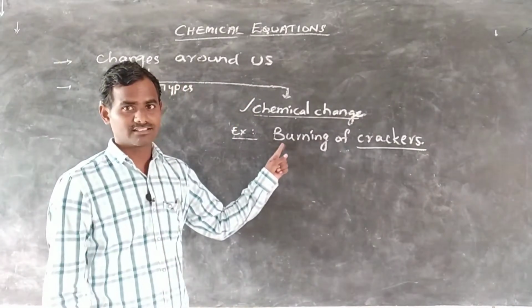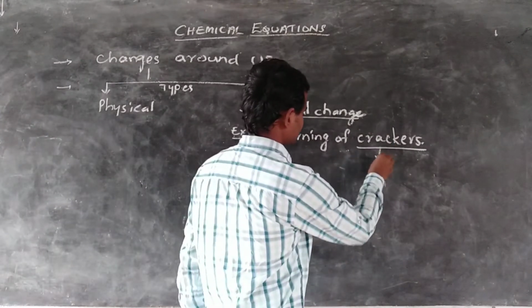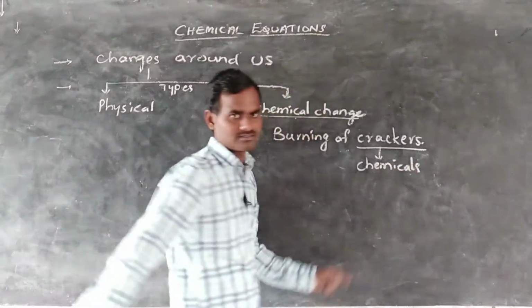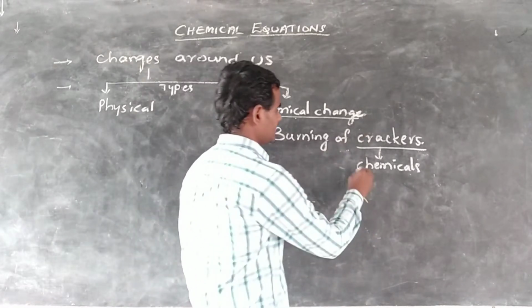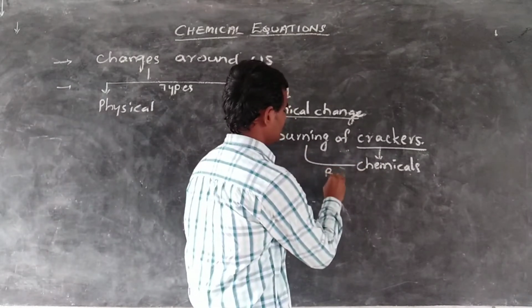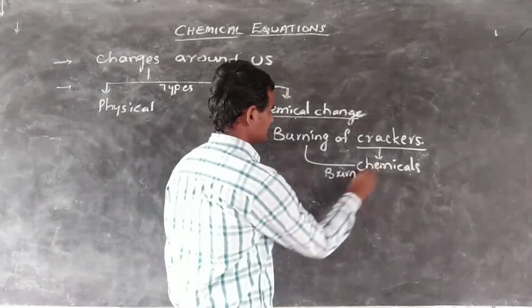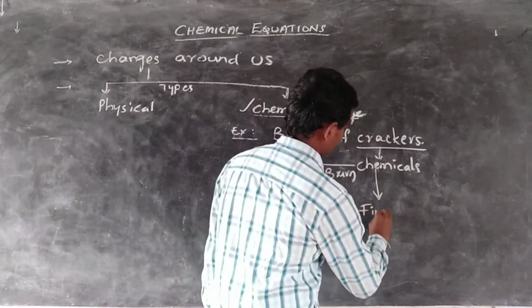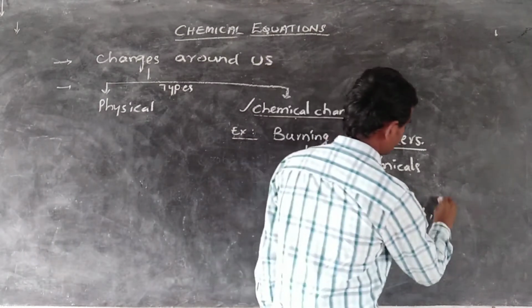Another example is the burning of crackers. If you observe crackers, there are some chemicals present in them. When they burn, these chemicals release fire or fireworks with different colors.